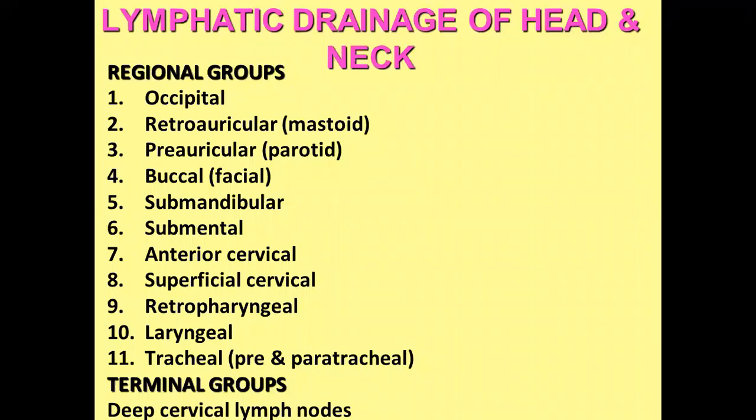The lymphatic drainage of the head and neck is divided into two groups: regional groups and the terminal group. In the regional group, there are groups of lymph nodes situated in these regions, and they all terminate or drain into the deep cervical lymph nodes. So the deep cervical lymph node is in the terminal group.